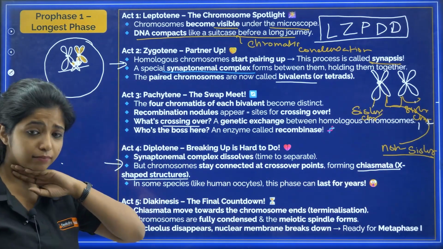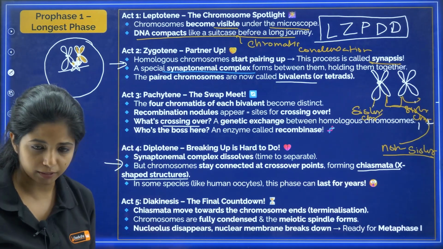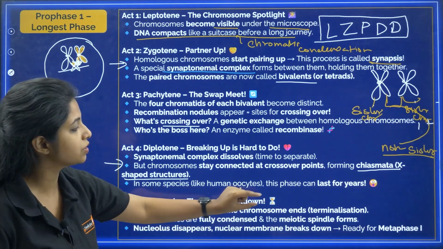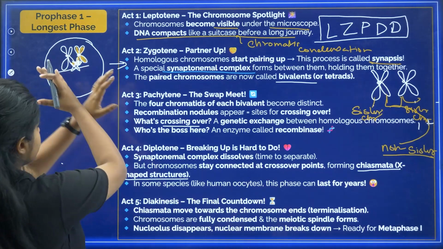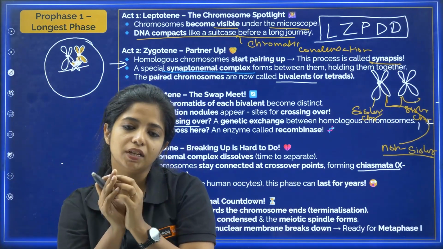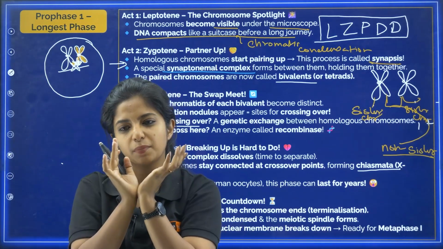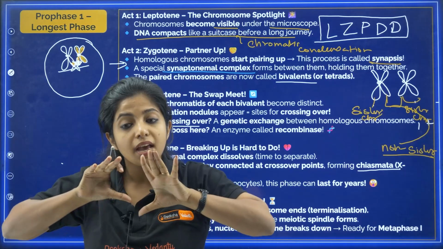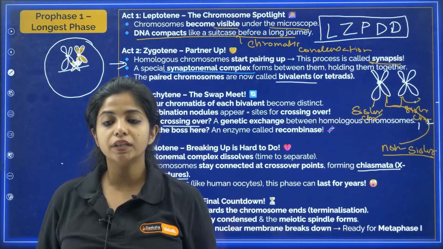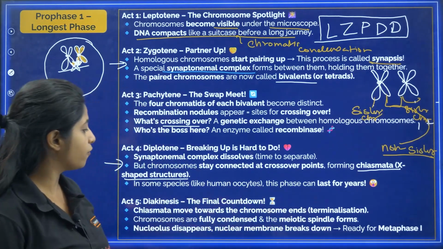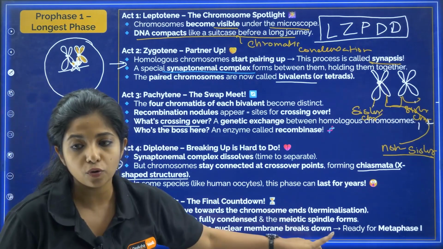Now diakinesis, what happens over here? So chiasmata move towards the chromosomal end, which is known as terminalization of chiasmata. When they are trying to move, it's not like they will be sticking together, but they try to move. The breakup is still happening, my dear children. So the chiasmata is going to move towards the end region. So it is known as terminalization of chiasmata. Chiasmata move towards the chromosomal ends.